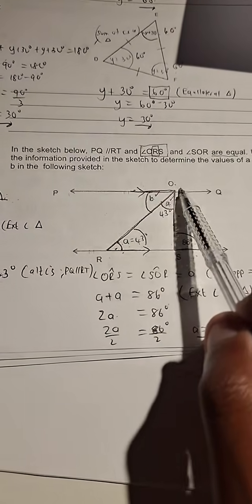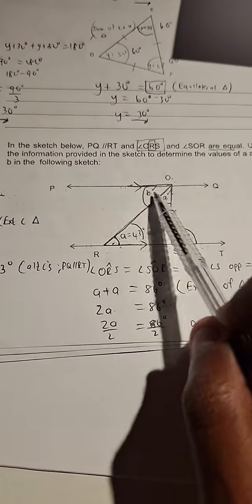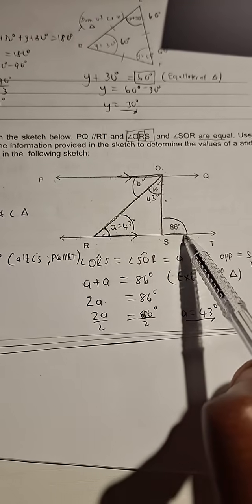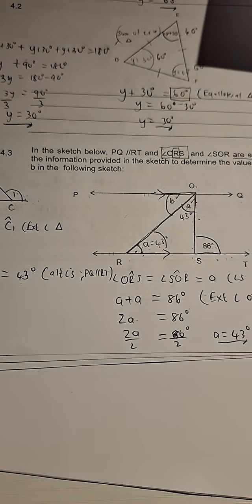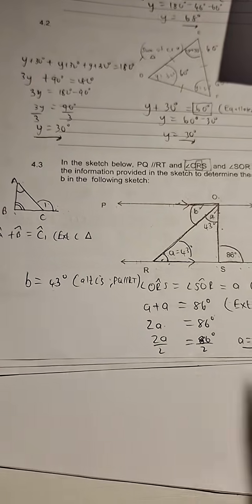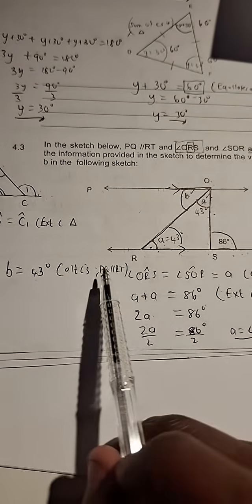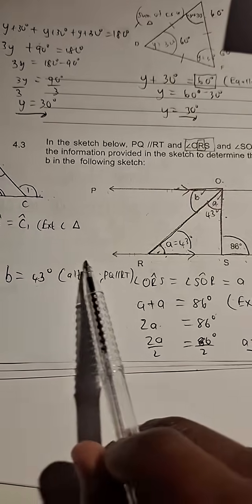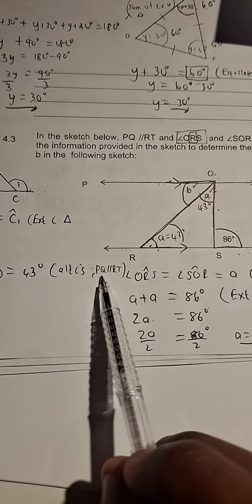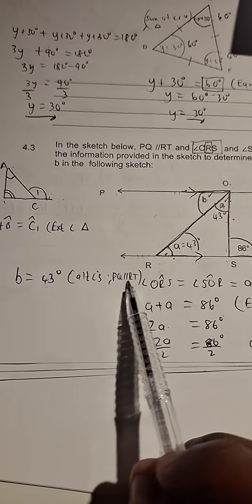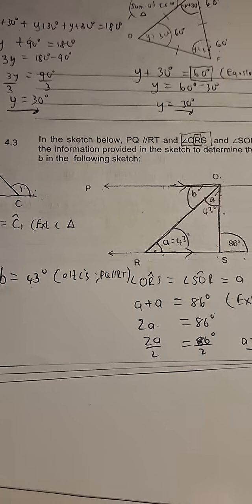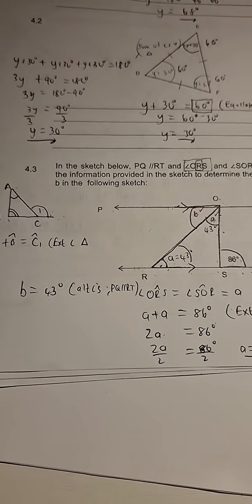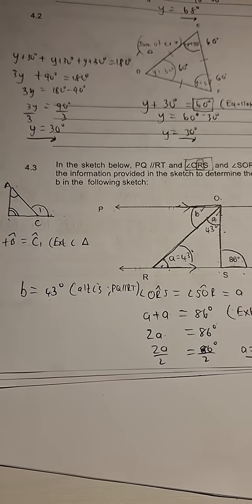Or you could go with the Z that is here. B plus 43 is equal to 86 degrees. Reason? Alternate angles. PQ is parallel to RT. You solve for B, you'll still get the same answer, that is 43 degrees. Please, guys, when you write alternate angles, do not forget to state the lines that are parallel. I repeat, that's what makes your reason powerful.